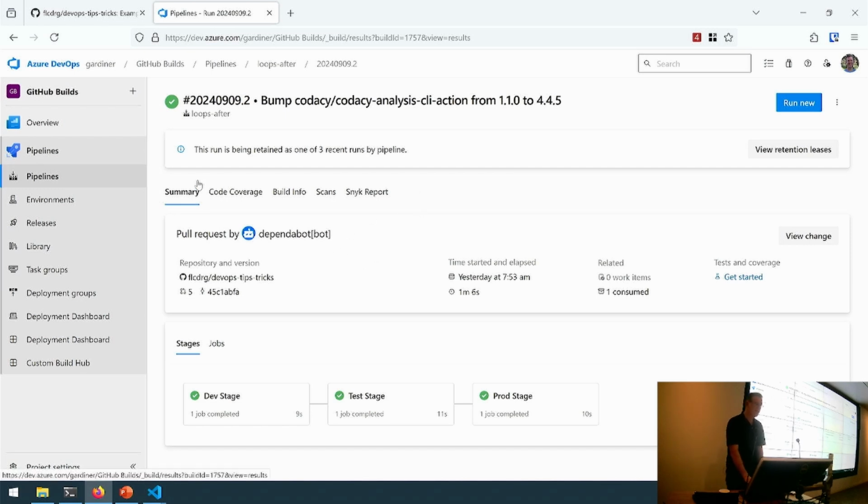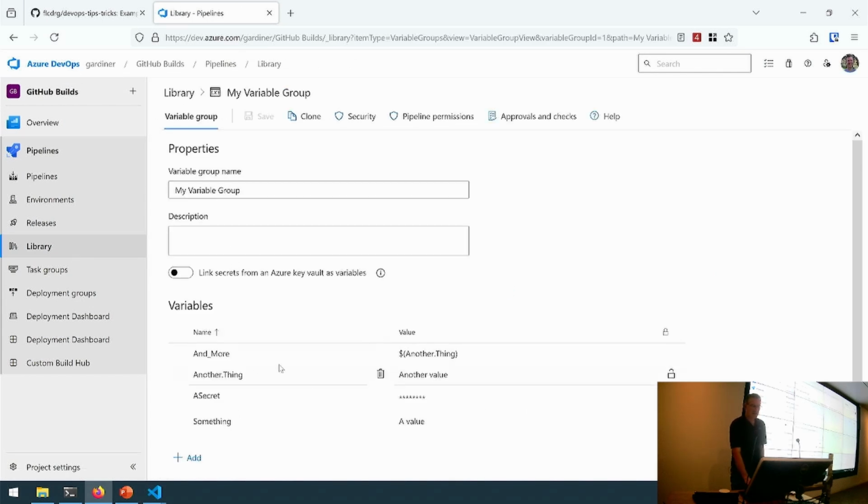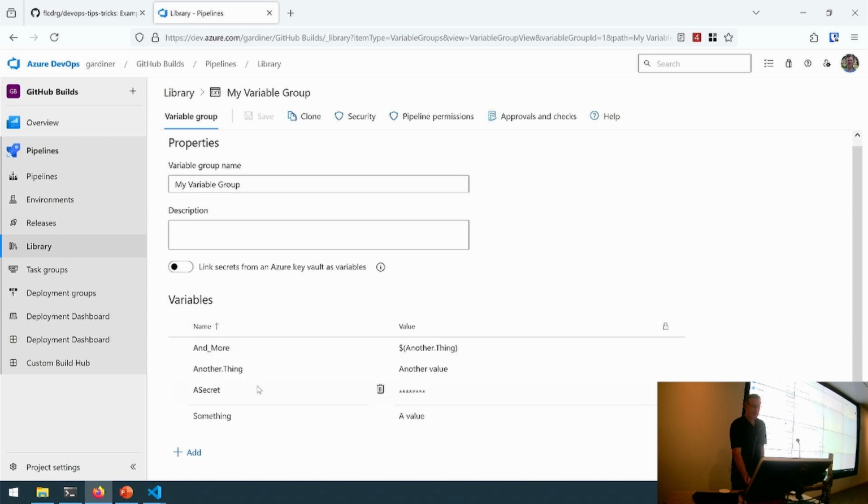The other thing I want to mention when we're simplifying pipelines is how we manage variables. So in Azure Pipelines, we can define variables in our pipeline in a variable block. We've got variable groups, which are defined in the library. And here I've got some variable groups. That's just a way of defining a variable. We can also include secrets in here as well, and variable groups are good for defining secrets.